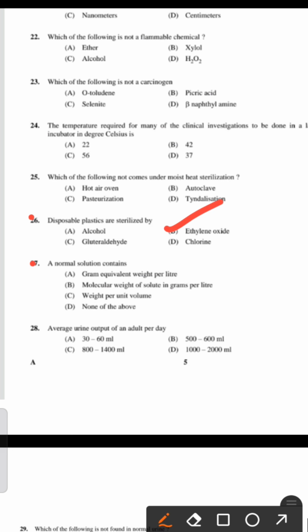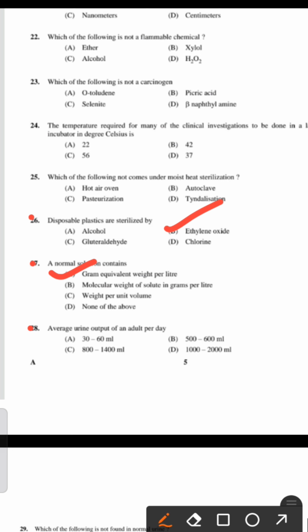Next one. A normal solution contains: gram equivalent weight per liter, molecular weight of solute in grams per liter, weight per unit volume, none of the above. The right answer is gram equivalent weight per liter. So, before going to the examination, you have to study well about normal, molar and molal solutions.